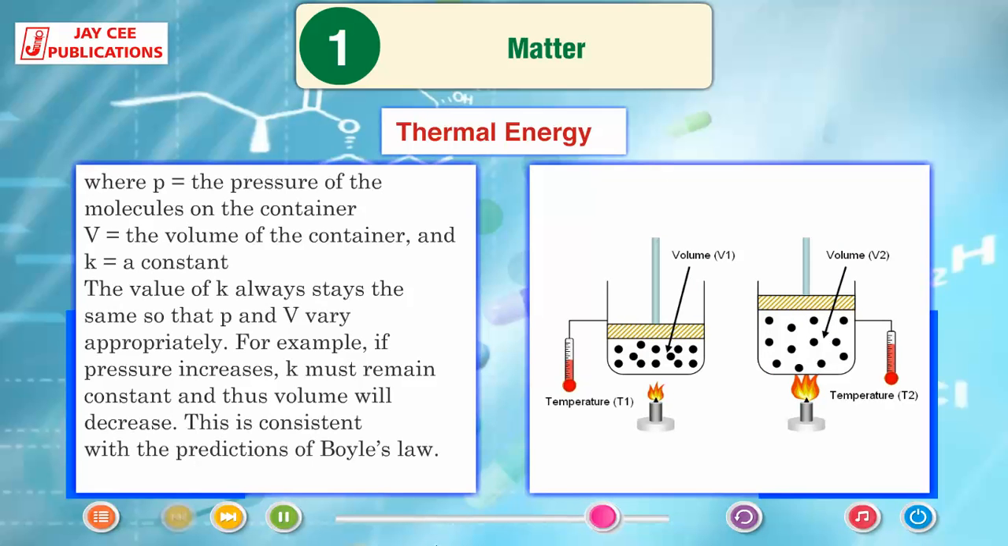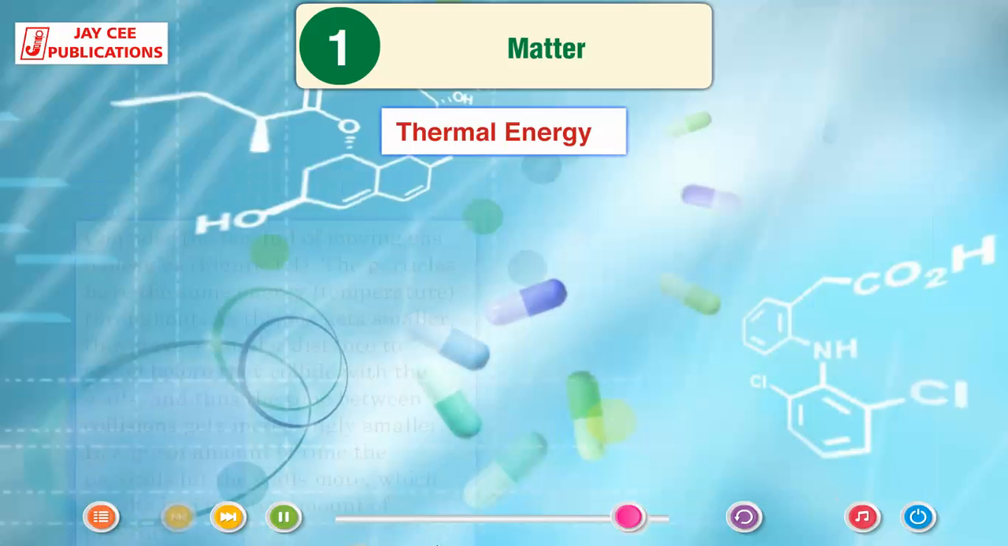Boyle's law states that for the pressure and volume of a gas, when one value increases the other decreases, as long as temperature and number of moles remain constant. Boyle's law can be summarized by the following equation. PV = K, 1.2, where P is the pressure of the molecules on the container, V is the volume of the container, and K is a constant. The value of K always stays the same so that P and V vary appropriately. For example, if pressure increases, K must remain constant and thus volume will decrease. This is consistent with the predictions of Boyle's law.